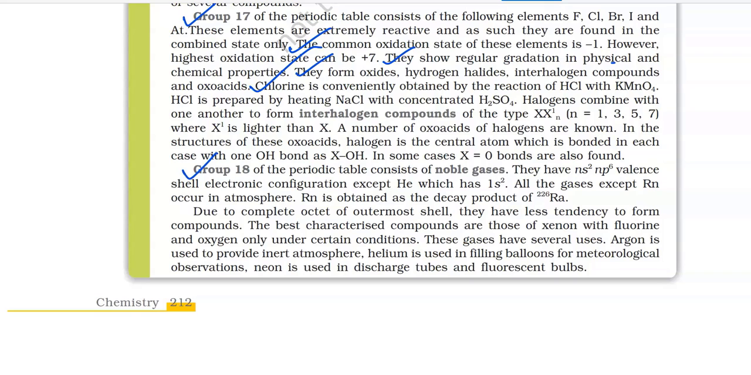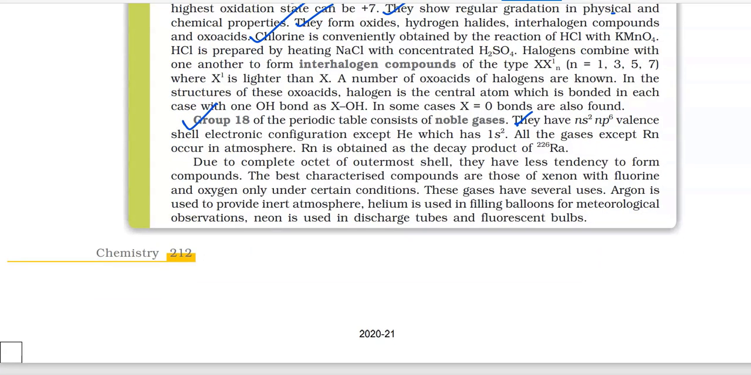Group 18 of the periodic table consists of noble gases. They have an ns2 np6 valence shell electronic configuration except helium which has 1s2. All the gases except Rn occur in atmosphere. Rn is obtained as the decay product of radium breakdown. Due to complete octet of outermost shell, they have less tendency to form compounds. The best characterized compounds are those of xenon with fluorine and oxygen only under certain conditions.